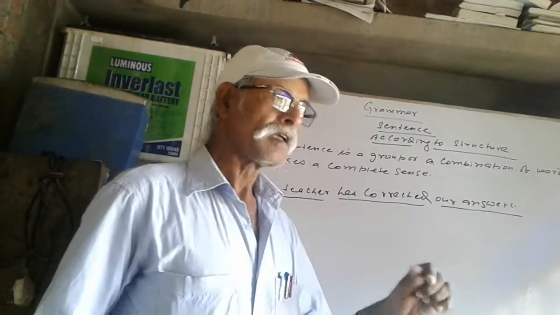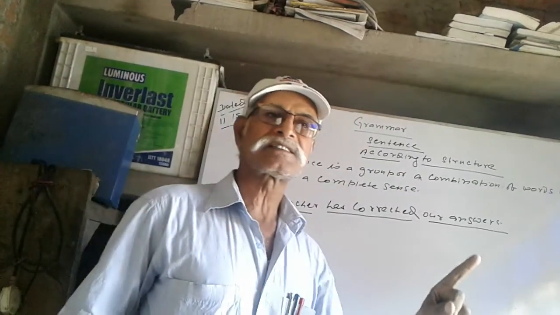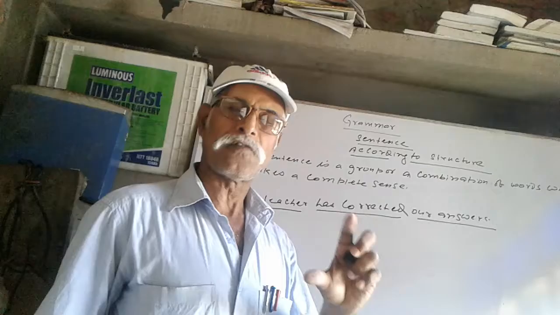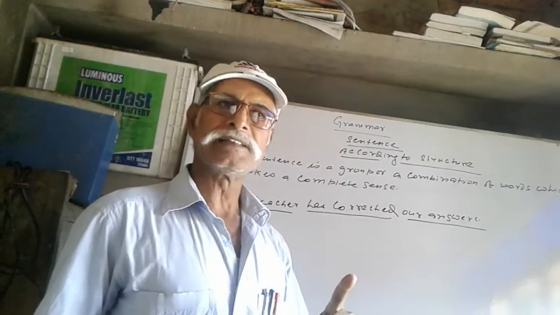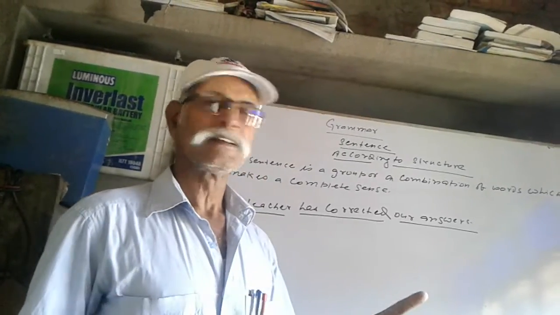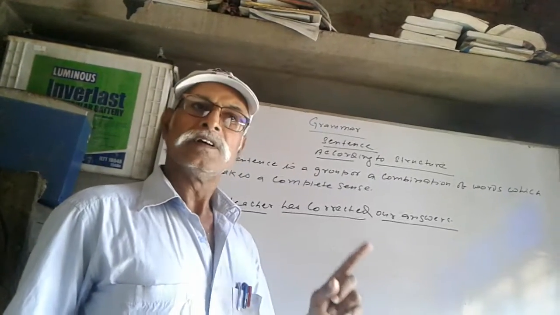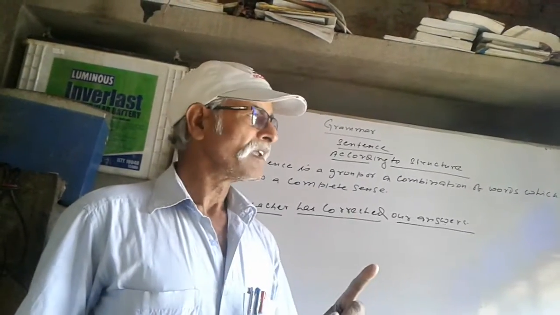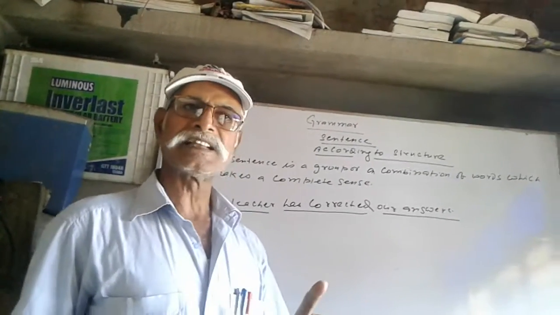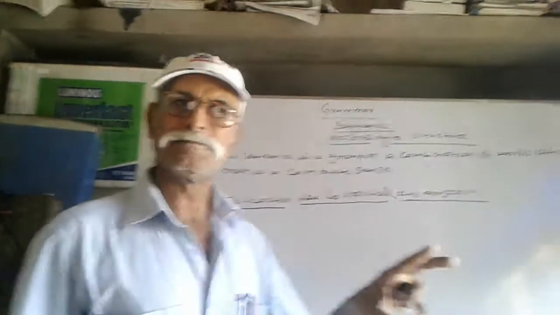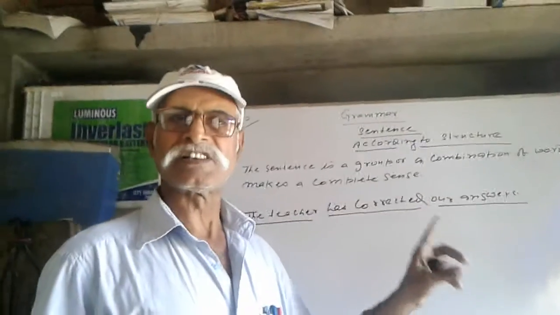Now in traditional divisions the sentence is divided into 5 parts. First of all, assertive. The assertive is divided into affirmative and negative. Then comes the imperative sentence, which is called the command. The next one is the exclamatory sentence, and then the optative sentence, and then the interrogative sentence. These 5 types of the sentences are according to the traditional divisions of grammar.